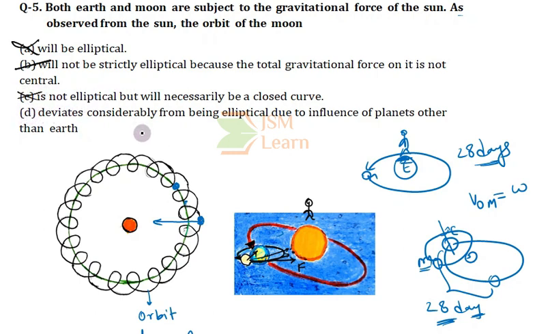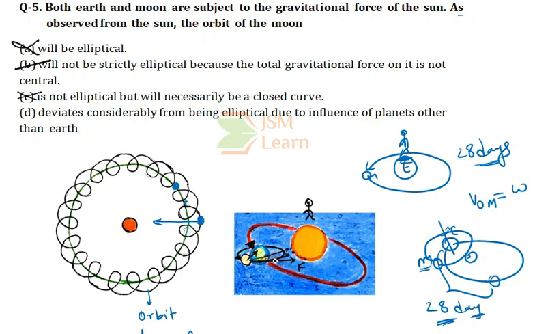Coming to option D: the orbit of the moon as observed from the sun deviates considerably from being elliptical due to the influence of the other planets other than the Earth. This is also not true, because the dominating forces acting on the moon are only the gravitational force of attraction due to the sun and that due to the earth. The gravitational force due to the other objects in space will be very weak, very much less compared to these.